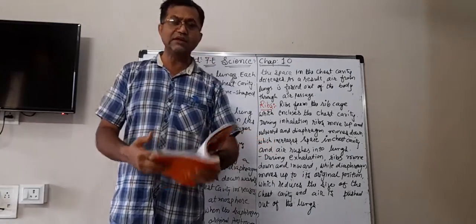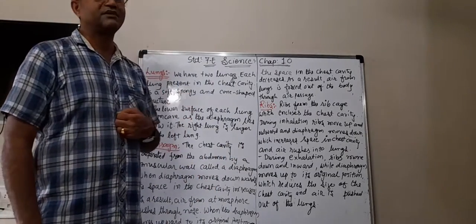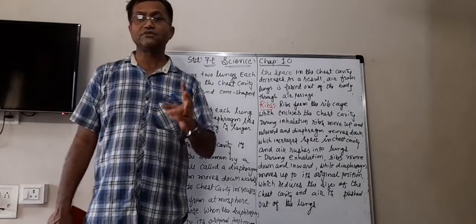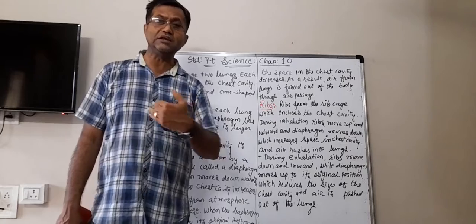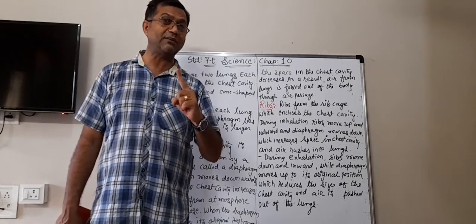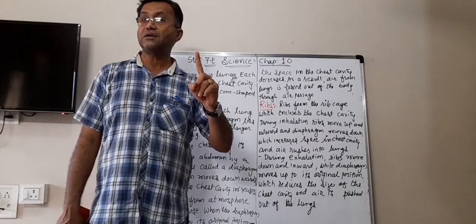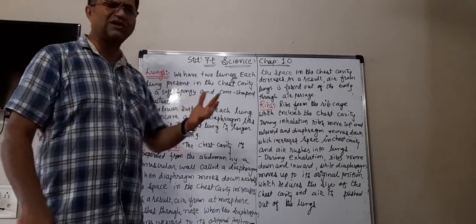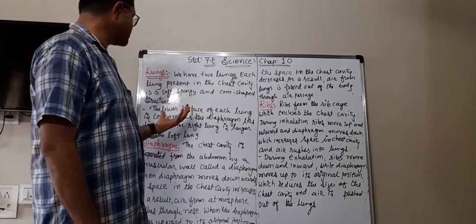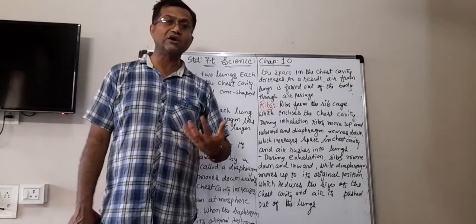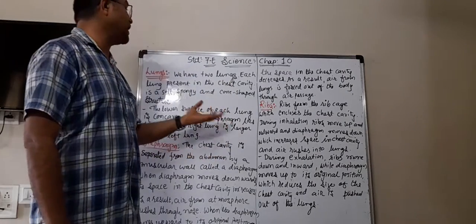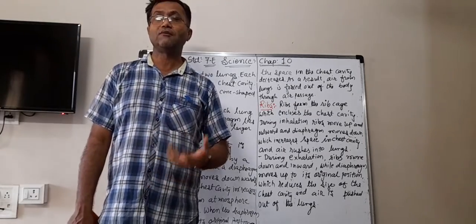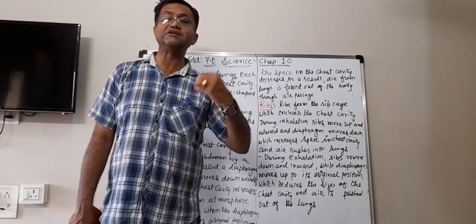So in this section, what did we learn? Let us take a glance at it again. We learned about the lungs, that we have two lungs in the chest cavity. Which one is larger? The right lung is larger than the left one, but not by a big difference. Then we also learned that the lower surface is concave and has a diaphragm below it, and the diaphragm is helpful when breathing takes place.